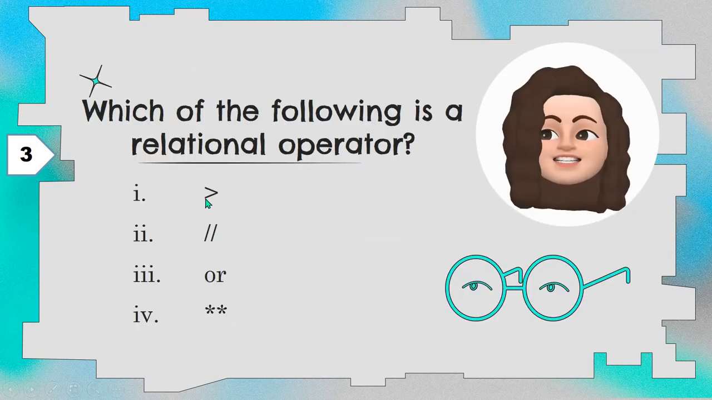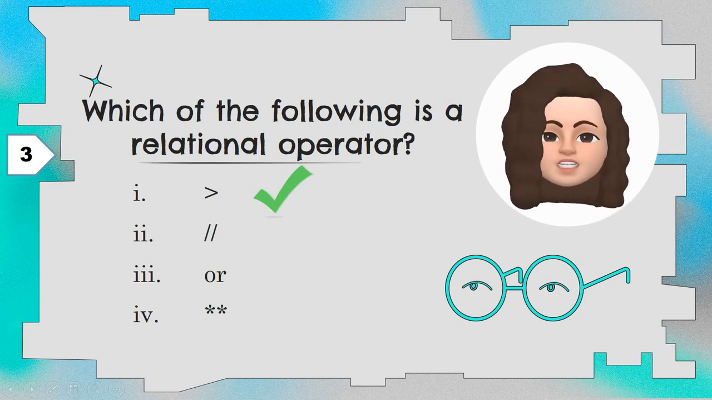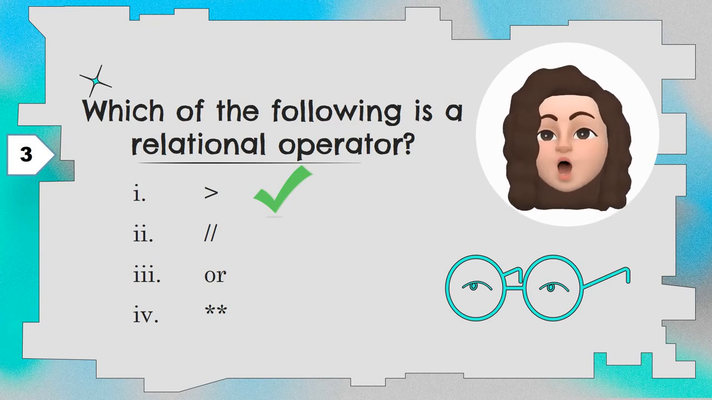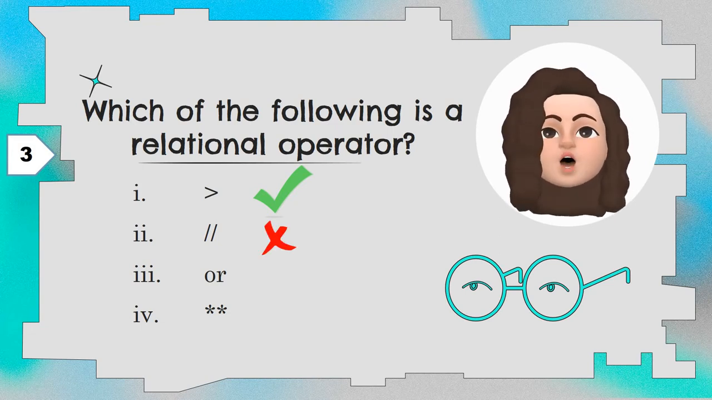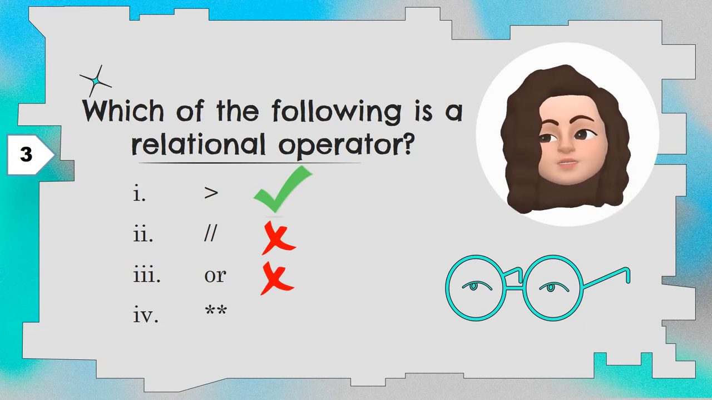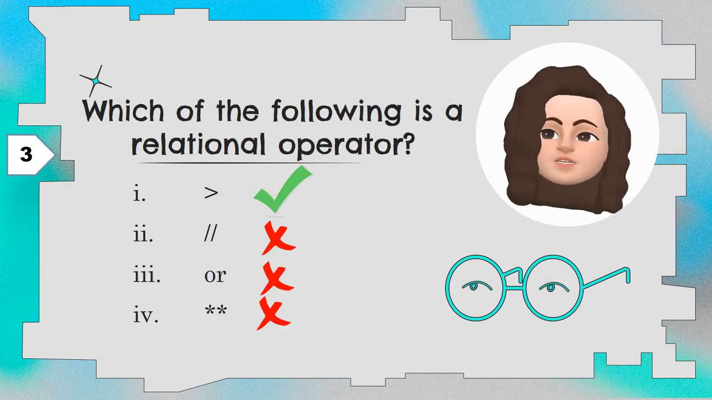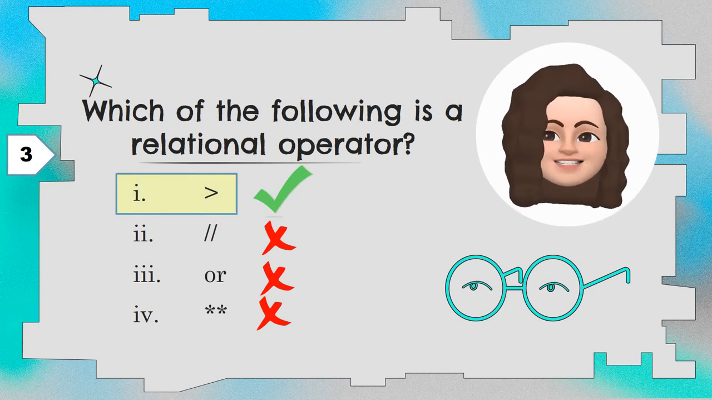Now let's see greater than. Greater than is a relational operator, hence it is the correct option. Then double slash is the arithmetic operator. When you divide, it will give you the integer part of the quotient. Then or is a logical operator. Now double asterisk, again it is an arithmetic operator. So the correct answer here is greater than. That is the relational operator.